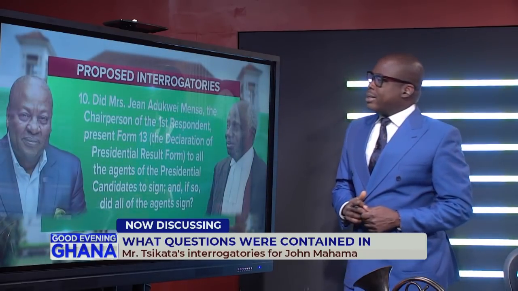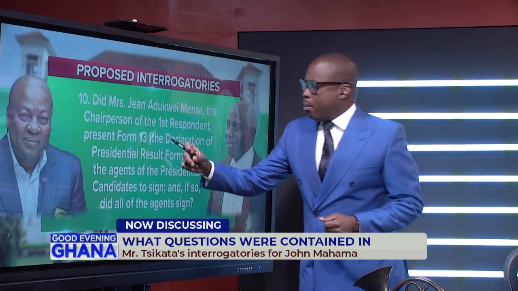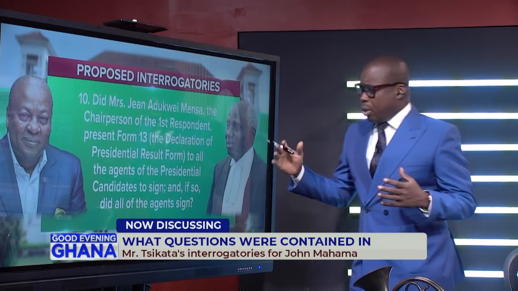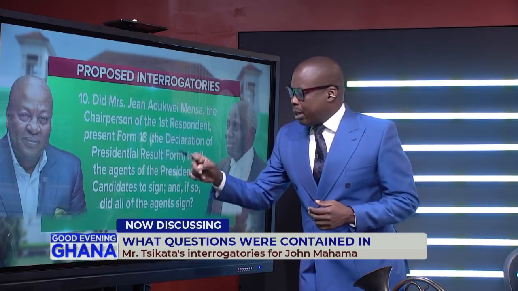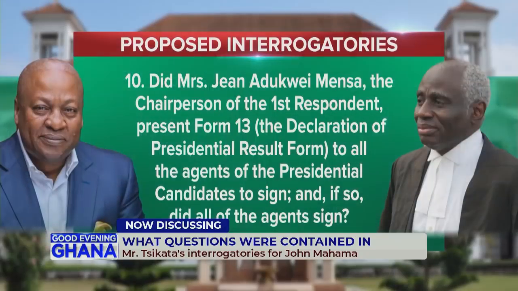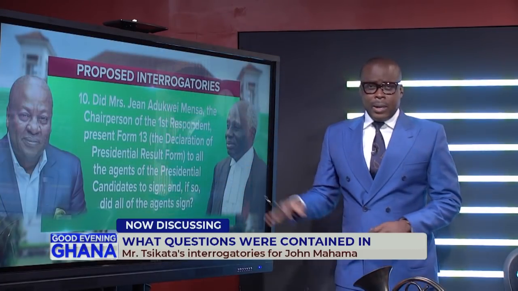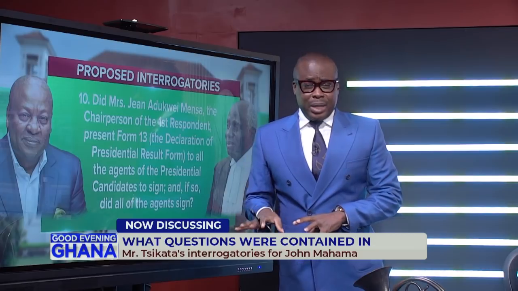Number 10. Did Jean Adokwe Mensah, the chairperson of the first respondent, present Form 1.3, the declaration form, the presidential results form, to all the agents of the presidential candidates to sign? And if so, did all the agents sign? Now, Justin Amenuvo was quite furious about this question because, as far as he's concerned, it is answered in their affidavit.